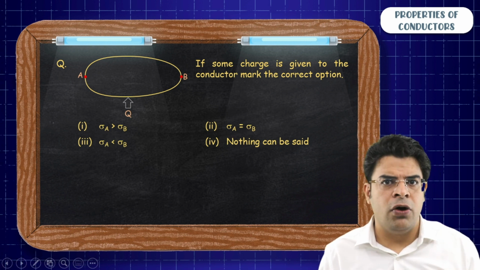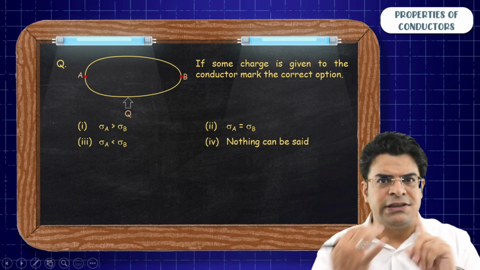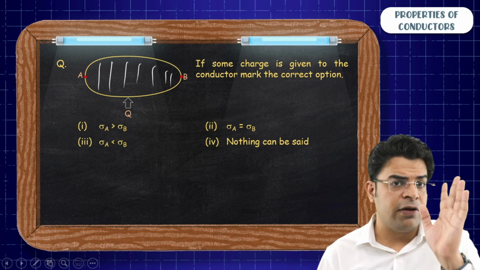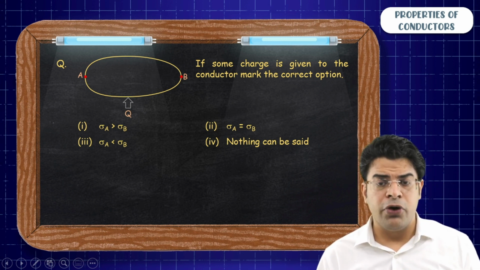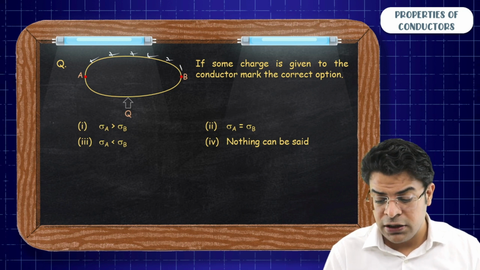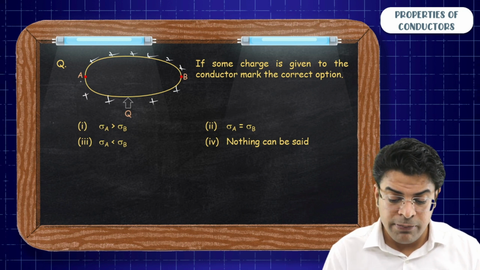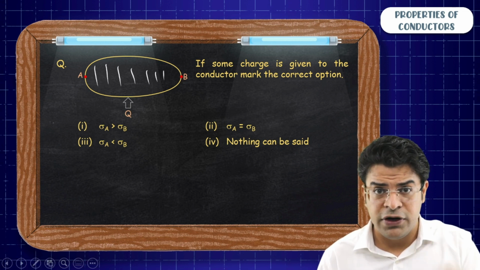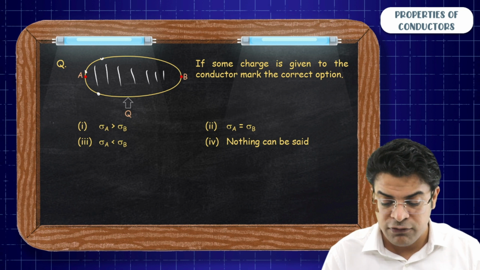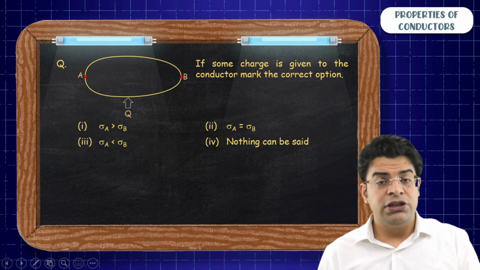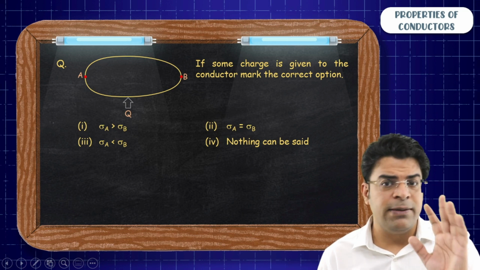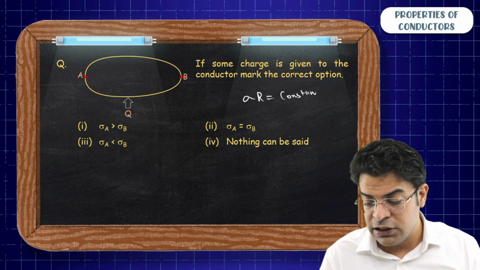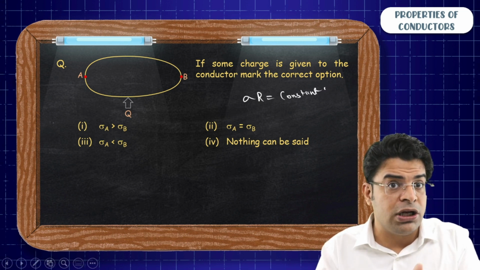We know up till now from the properties that we have already learned. First thing, at any point in the flesh of a conductor under electrostatic condition, the electric field has to be zero. The second point, all the charge given to a conductor resides on its surface. Number 3, since in the flesh of a conductor at every point the electric field is zero, all the points on the surface of the conductor are at the same potential. Since all the points on the surface of the conductor are at the same potential, for the surface of the conductor sigma into r is constant, and the surface of the conductor acts like an equipotential surface.